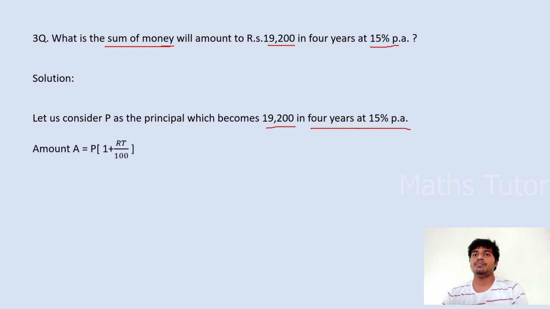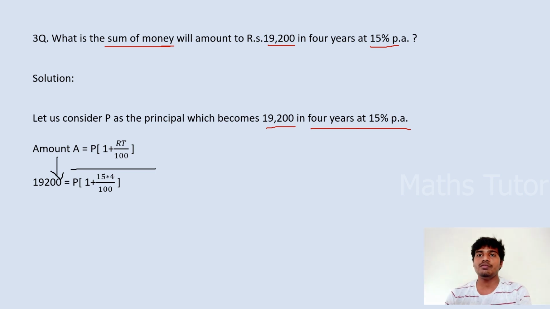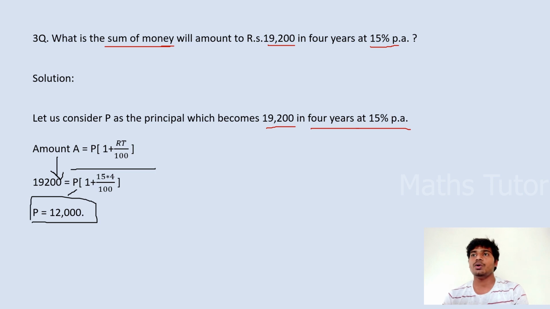As we know, the total amount is equal to principal plus interest. The formula is amount is equal to P of 1 plus RT by 100. The total amount that we got is 19,200, and we have to find the principal. By applying the formula, we get the value of P, the principal that we are lending initially, as 12,000 rupees. So after 4 years we are getting 19,200. Okay, I hope you understand.